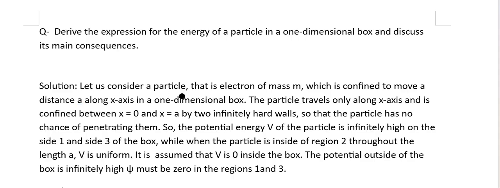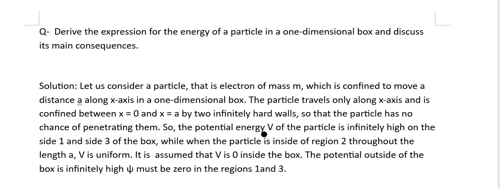So let us consider a particle. Here is the solution given. Let us consider a particle which is an electron of mass m, which is confined to move a distance a along the x-axis in a one-dimensional box. The particle travels only along the x-axis and is confined between x equal to 0 and x equal to a by two infinitely hard walls, so that the particle has no chance of penetrating them.